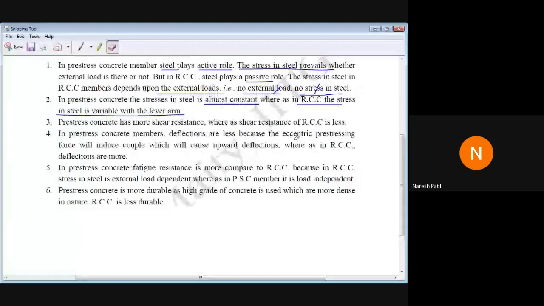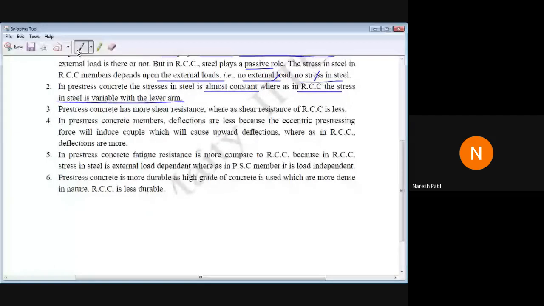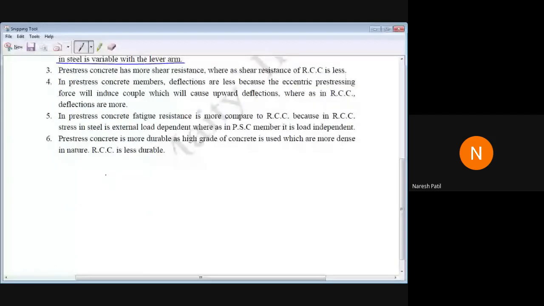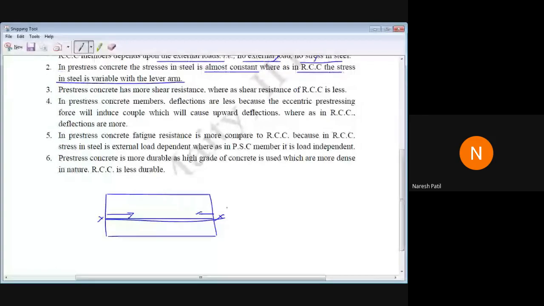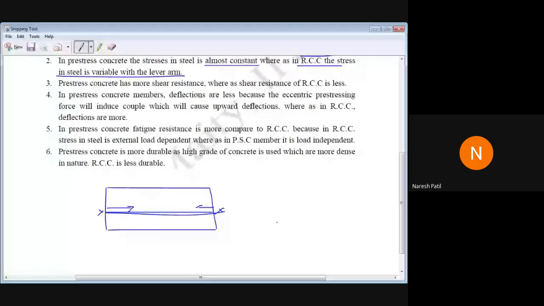What can you explain? This is very interesting again. Now see what happens in a pre-stressed concrete member. What they have told is, almost constant, what does it mean? The cable is stretched. After releasing it, what will happen? It will try to go back. So when it tries to go back, the stress in the cable throughout will be constant. That is the first case. But what will happen in RCC with respect to lever arm? What does it mean? I explained this very nicely in the RCC subject.